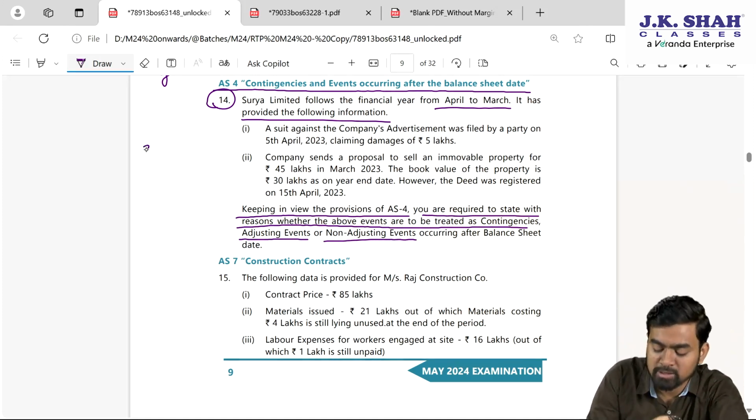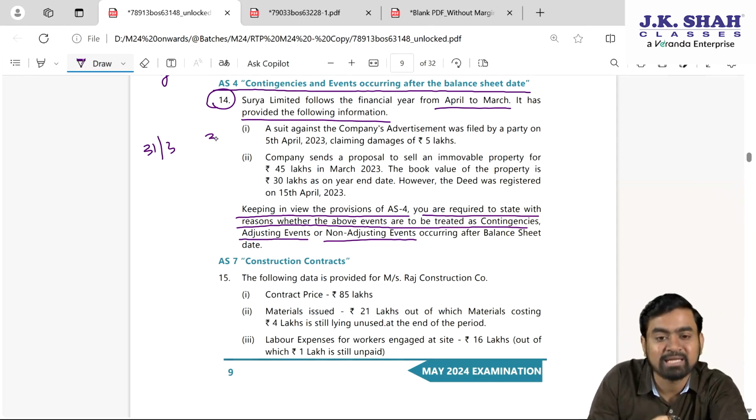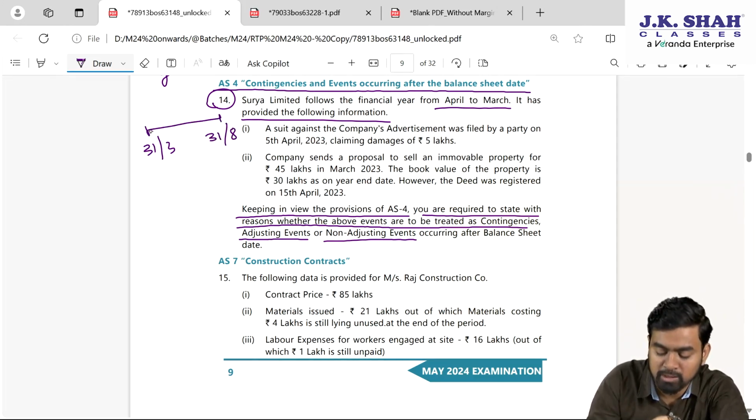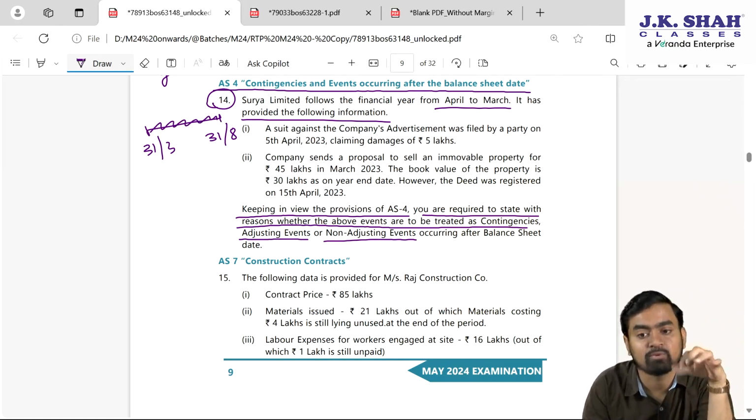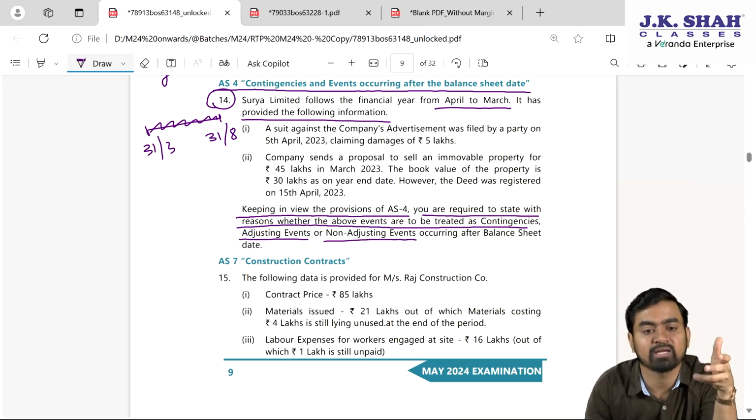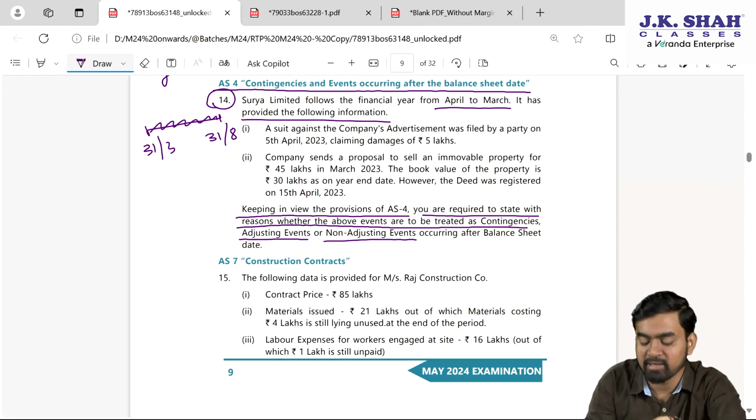What is adjusting event? My dear students, my 31st March is over. Let's take an example. On 31st of August, the financial statements are approved. So during this period, if anything happens, whether it is adjusting or non-adjusting, that we have to decide. What is the definition of adjusting event? As per AS 4, adjusting events are those events which provide additional evidence of the condition existing on the balance sheet date, on 31st of March. Non-adjusting means what? No condition existing on the balance sheet date, my dear students. So keep this provision in mind and read this sentence number 1.